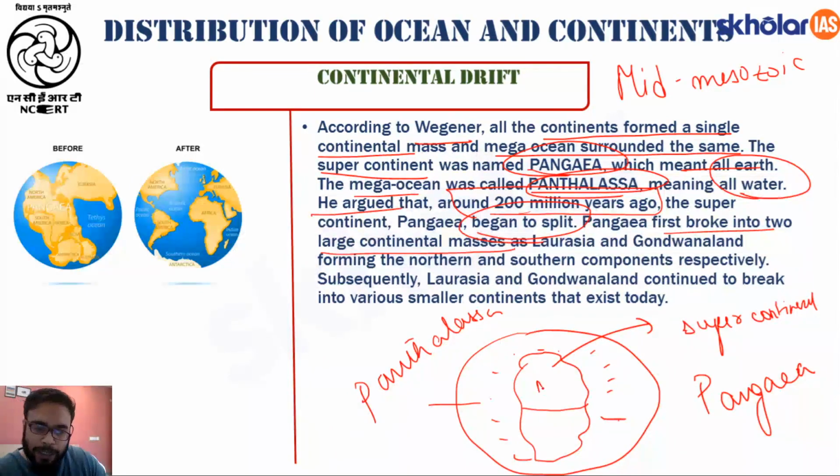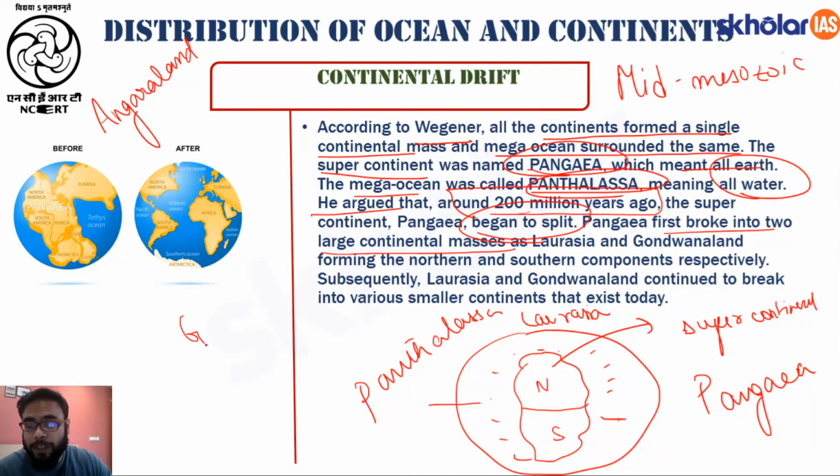The one which is present in the north, he called Laurasia, and Laurasia is also known by the name of Angara land. And in the south, what existed? In the south we had another continent which he termed Gondwana.